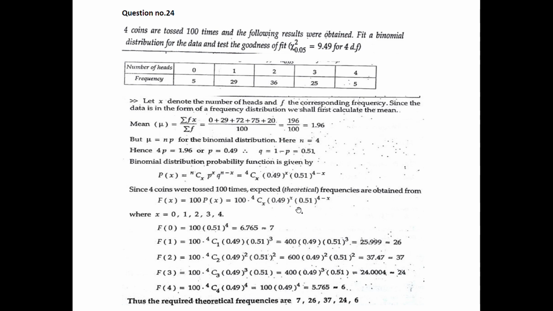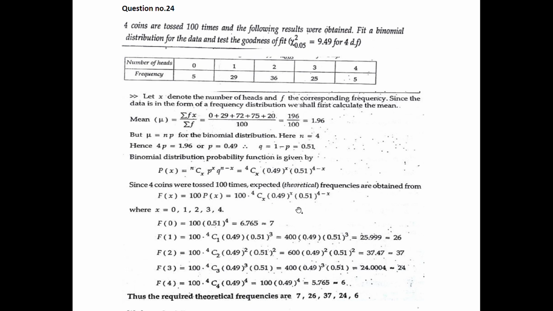Now, as there are 4 coins, x may vary from 0 up to 4: 0, 1, 2, 3, 4. That's why for different values of x, find the theoretical frequencies. Find f of x: find f of 0, in place of x put 0. Next find f of 1. Next find f of 2. Next find f of 3. Next find f of 4. So substitute in each of these columns.